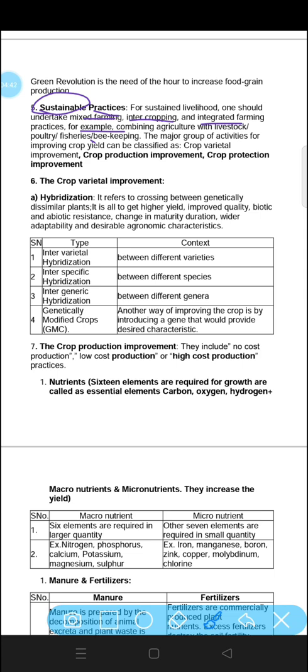Sustainable practice means without harming our nature, we need to produce the crops. Crop production improvement, crop protection improvement. One is production and another one is protection. We need to protect our crops.